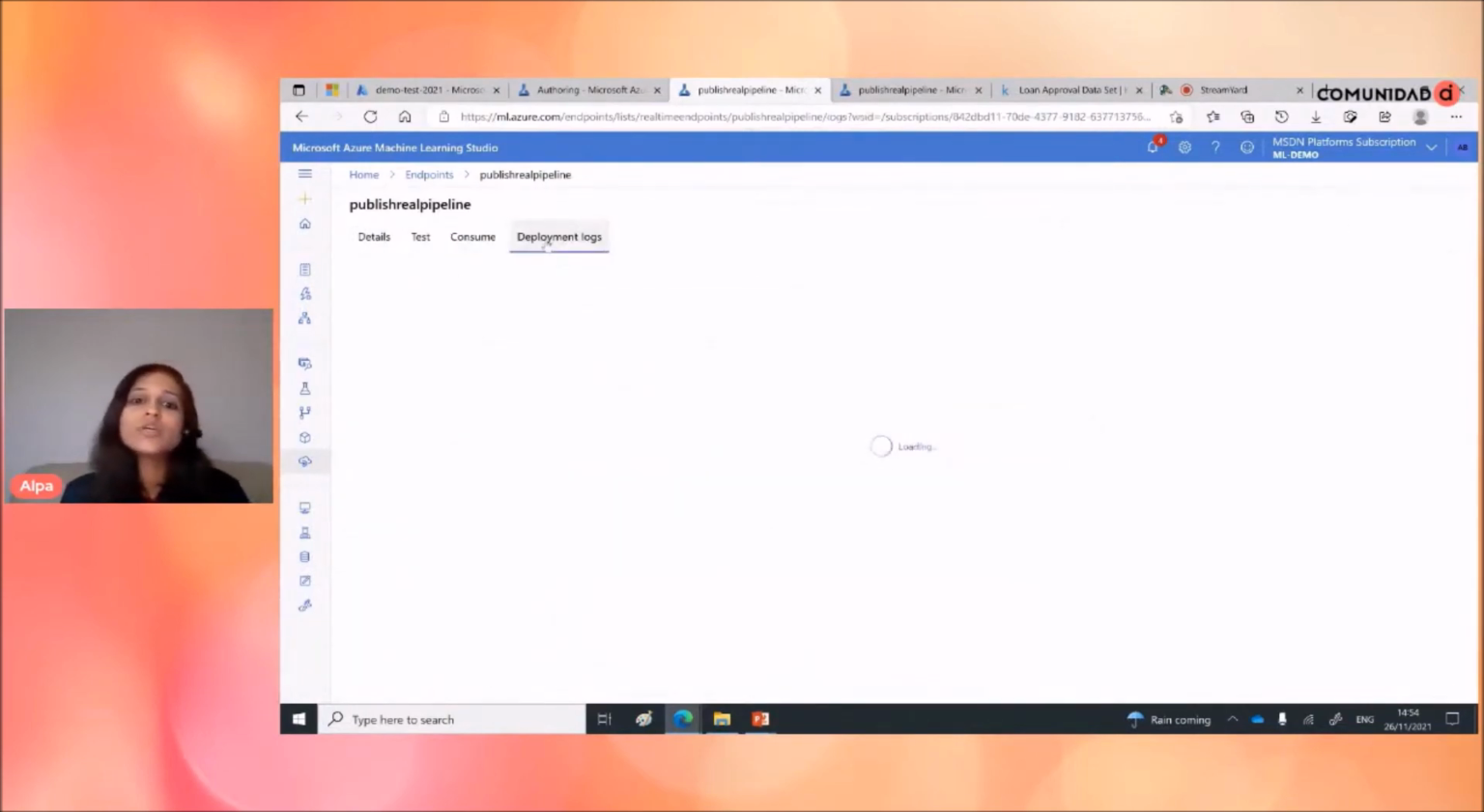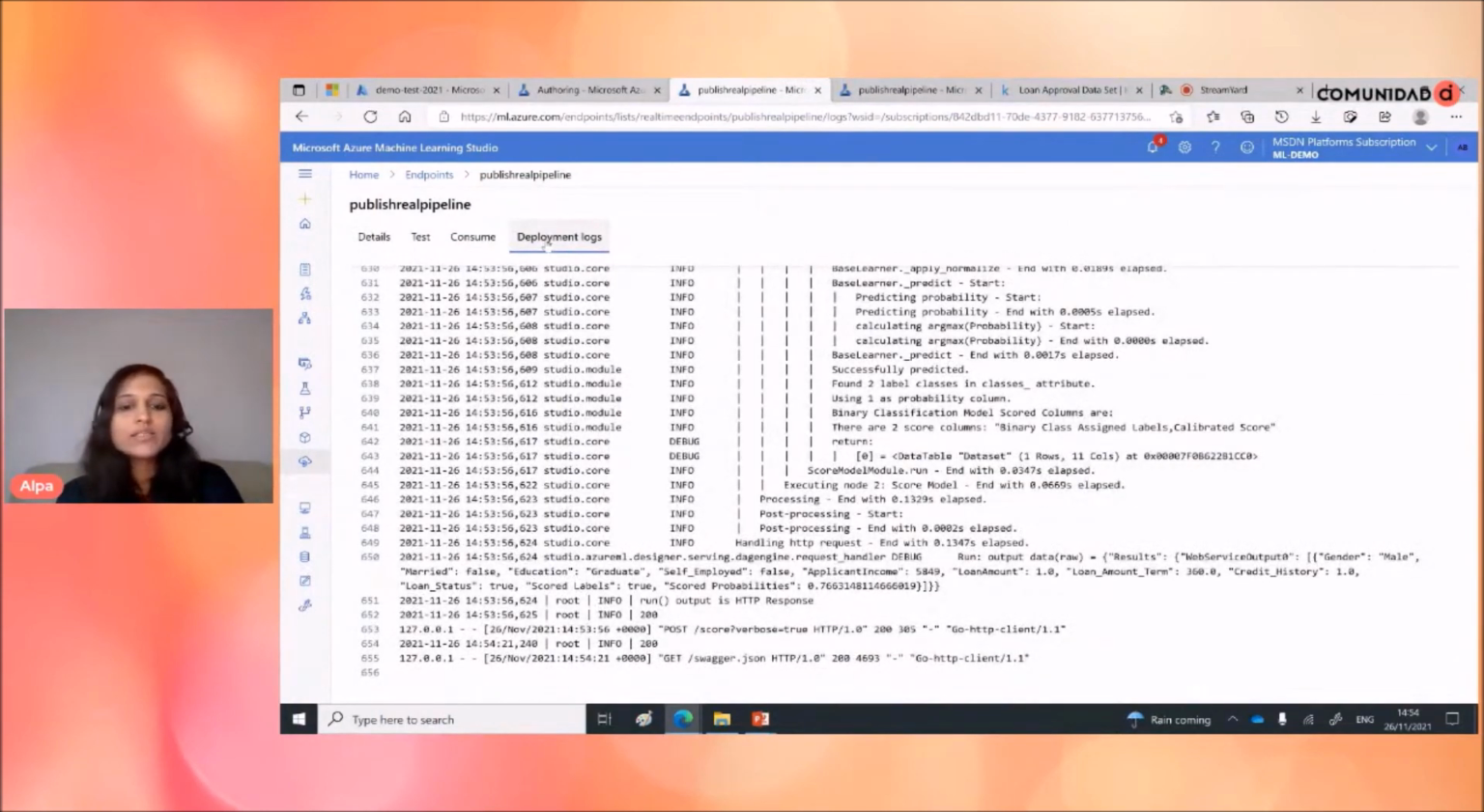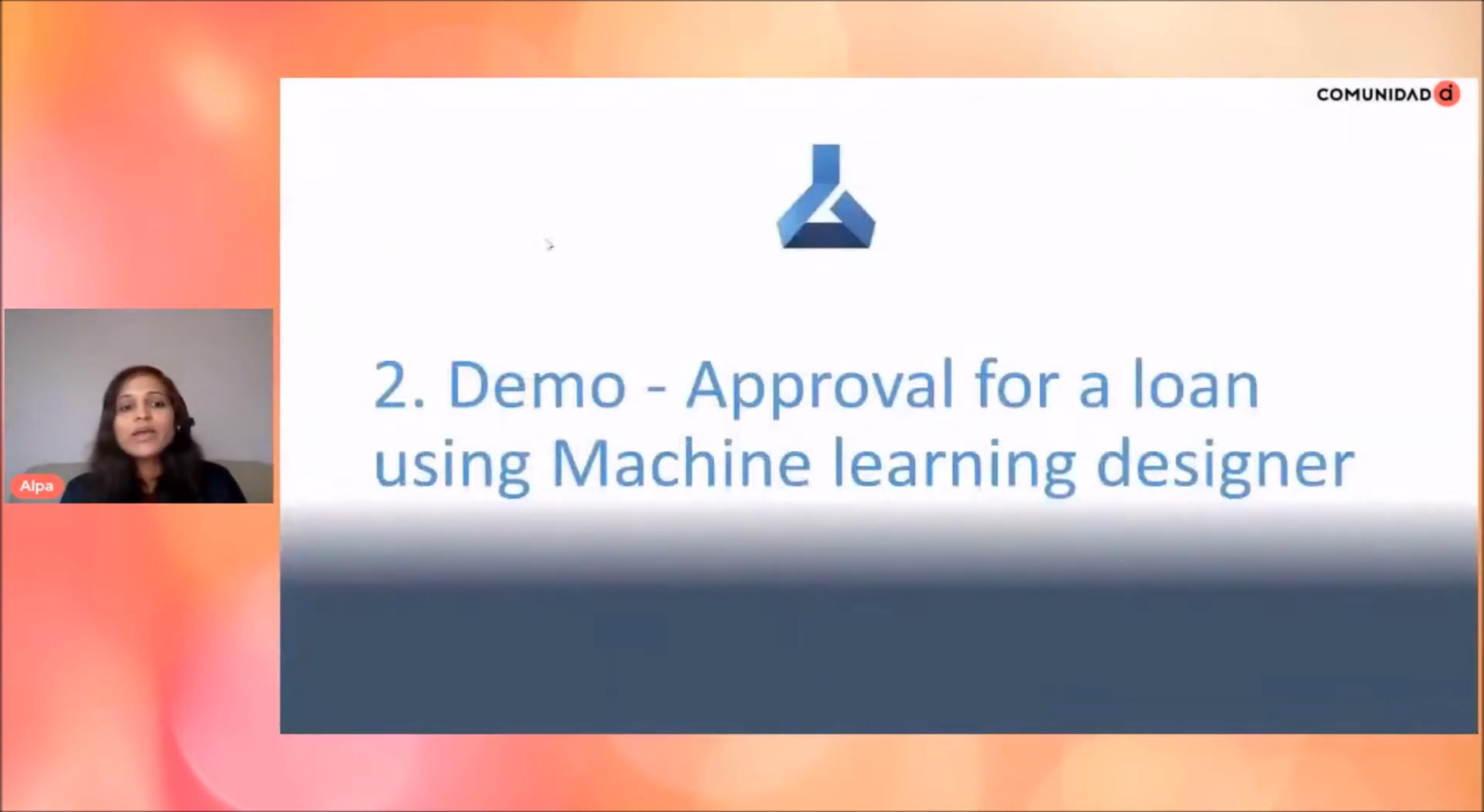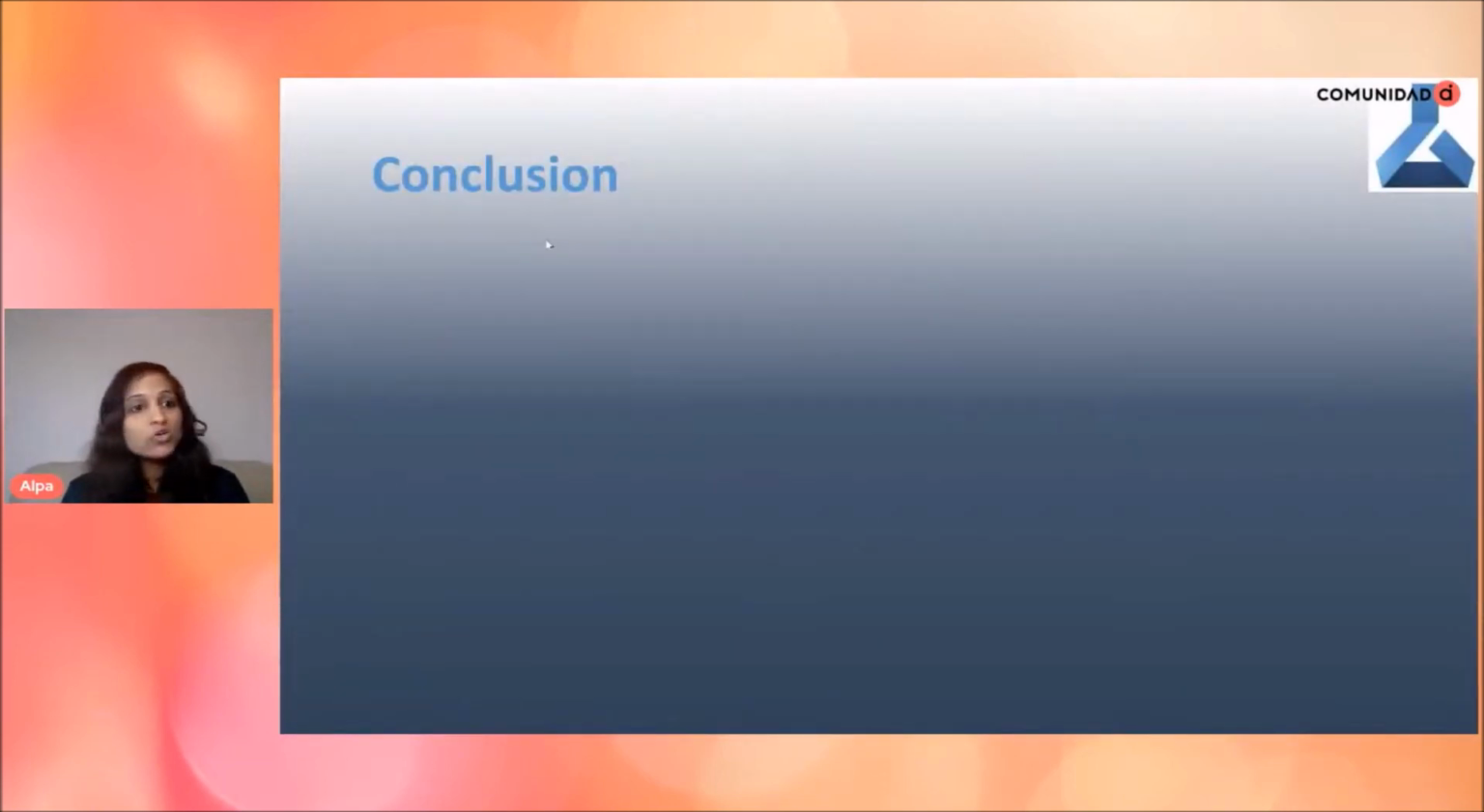And here you can check a log as well. So now let's move back into our slide, and we have seen a demo as well. So with that, let's conclude this session.